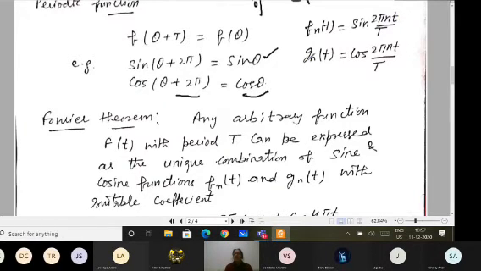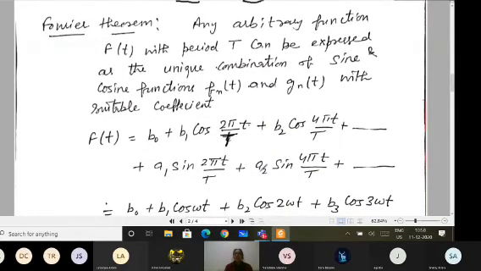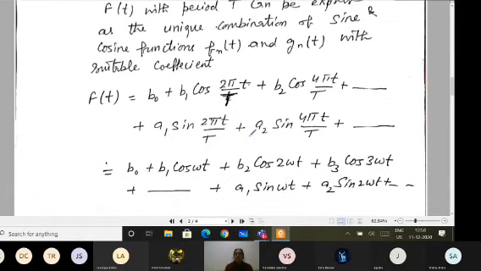And here also g(nt), if I am writing f(t), I took sine 2 pi t by capital T. And here for the nth function, I have simply multiplied it with n. So this way, Fourier said that we can represent it as the sum of the sine and cosine series. So here he took the functions like b1, b2, b3 are some constants which are termed as Fourier coefficients. And this b naught is there when your n is 0.